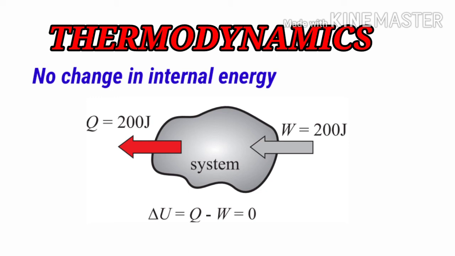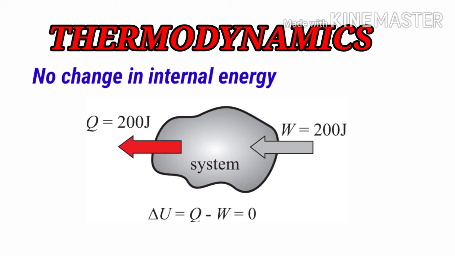So students, you can see the value of W and the value of Q is exactly the same. Means the work done from the environment into the system and the heat leaving from the system into the environment is exactly the same. Thus the value of delta U you can get very easily. You already have the equation of the first law of thermodynamics, delta U is equal to Q minus W. So simply put the values in that.